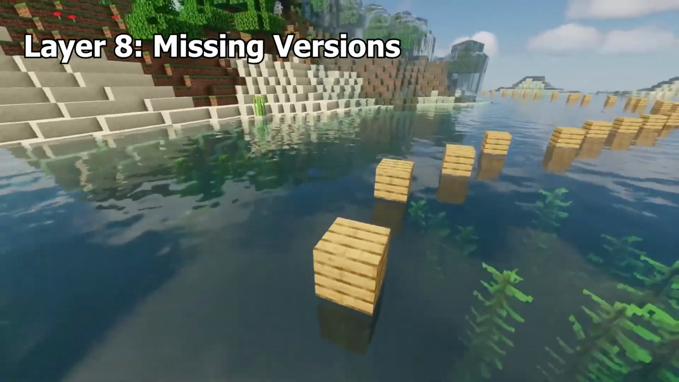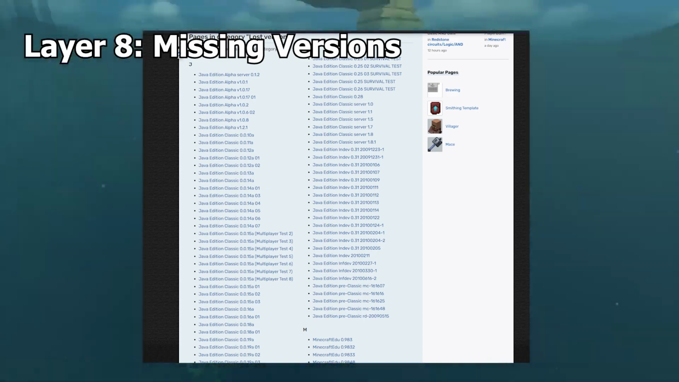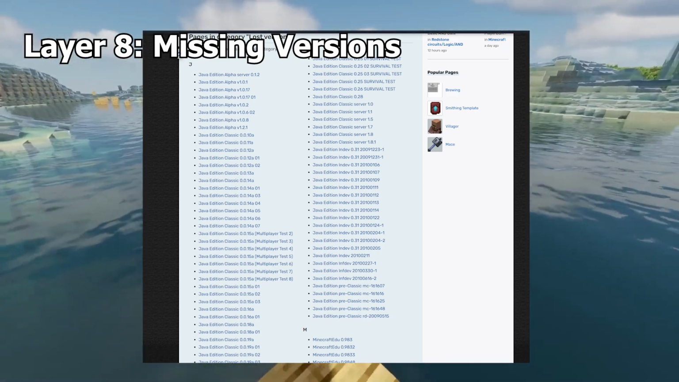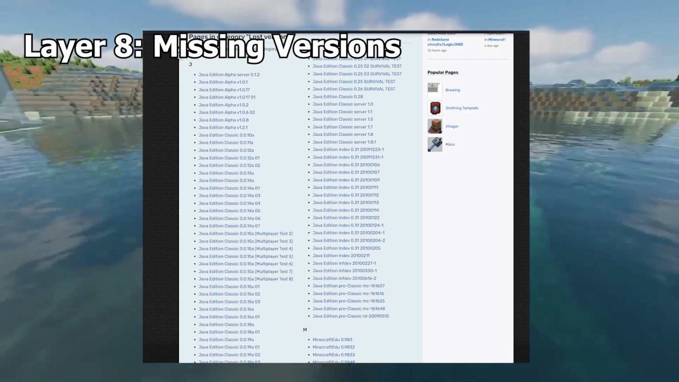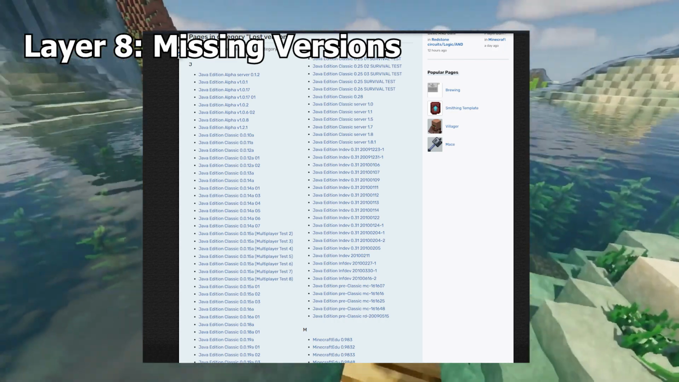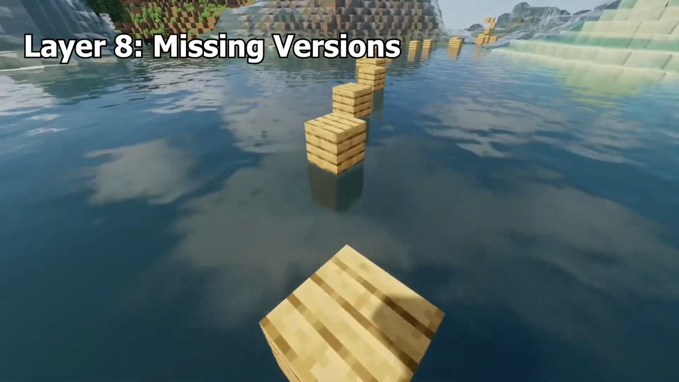Missing versions. There are some old versions of the game that are no longer available on the Minecraft launcher, and that no player has on their computer. This means that the versions are lost and they can never be played unless they are found. There are 108 total missing versions, most of which are from the Java Edition Classic and Pre-Classic editions of the game.